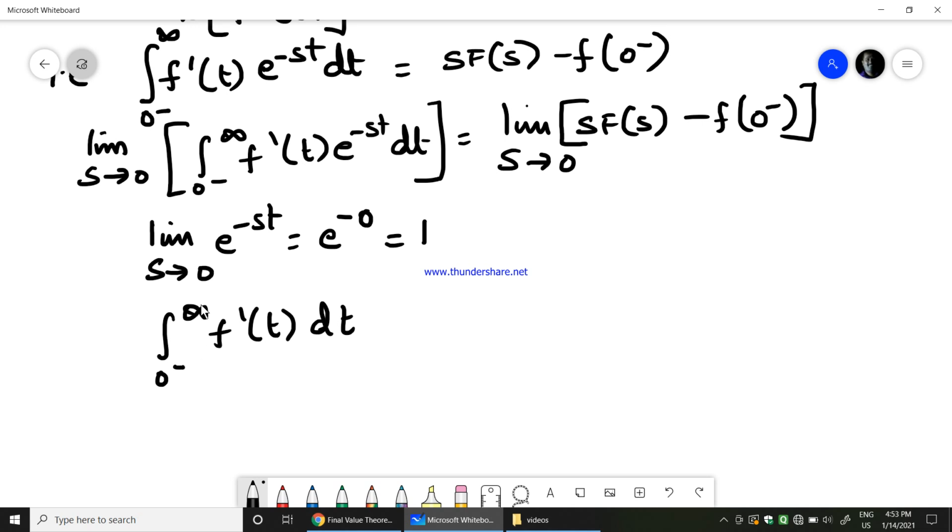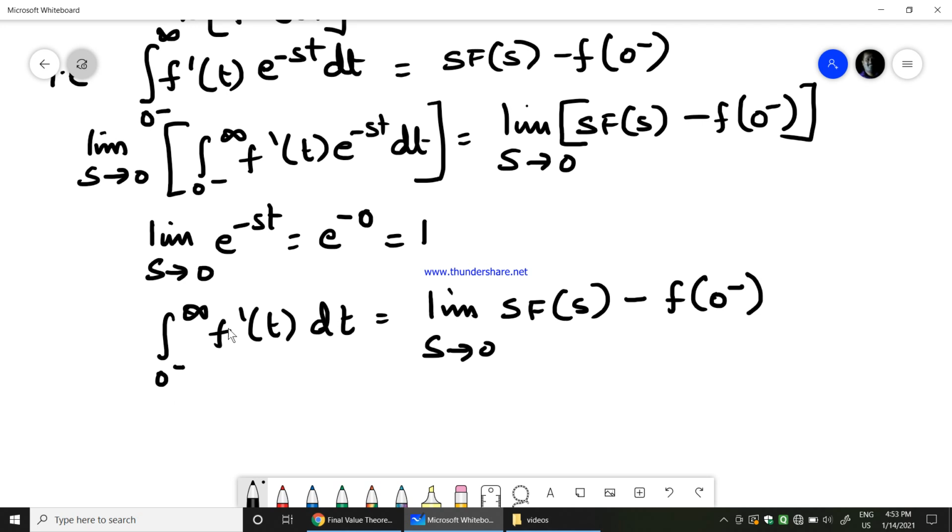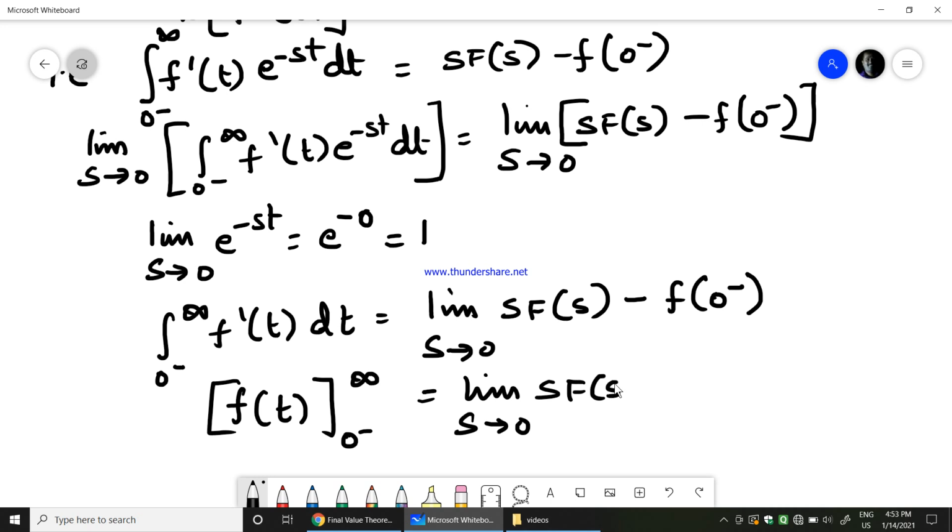Therefore, it remains to be the integral from 0 minus to infinity of f dash of t dt, which is equal to limit s tends to 0 of s into f of s minus f of 0 minus, as f of 0 minus is totally independent of s, therefore it remains to be f of 0 minus. Now this integration of f dash of t, we all know integration and differentiation cancel. So you will be getting f of t with the limit 0 minus to infinity, which is equal to limit s tends to 0 of s into f of s minus f of 0 minus.